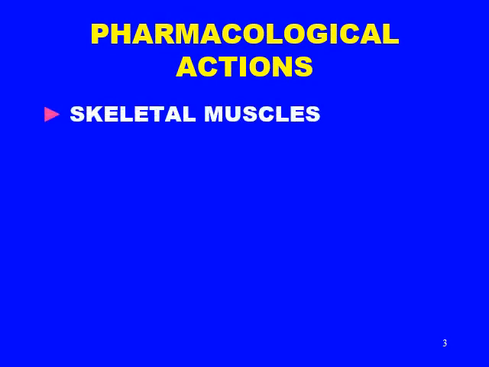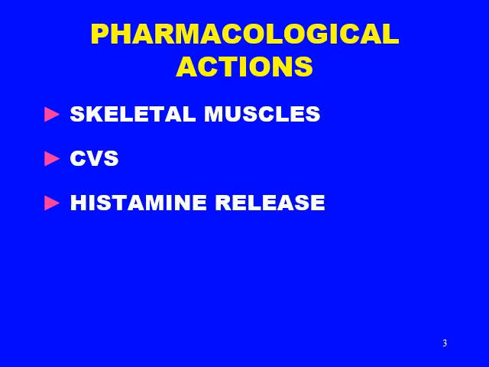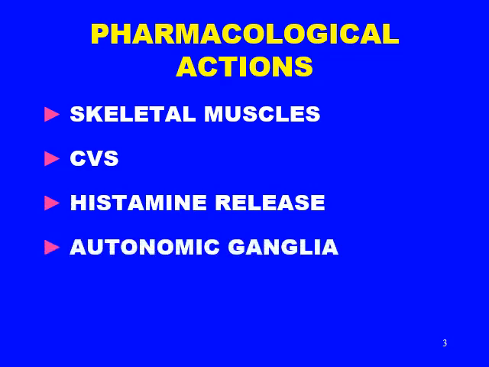We have already discussed the pharmacological action of neuromuscular blockers on skeletal muscle. Let's find out what other systems are being affected. Cardiovascular system. There will be a histamine release. It's also affecting autonomic ganglia and some miscellaneous effects which we will be discussing later.